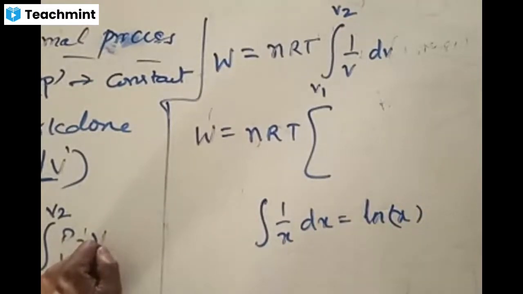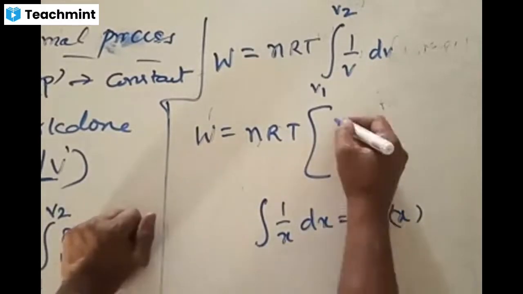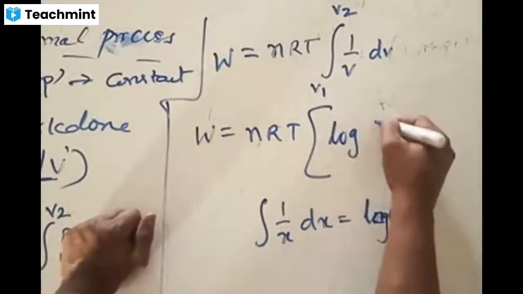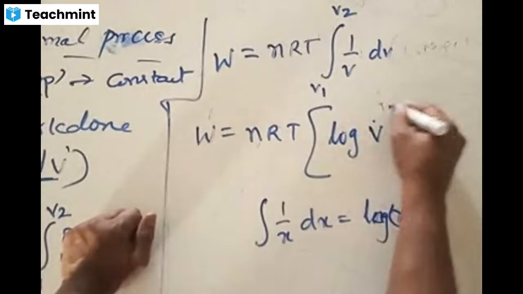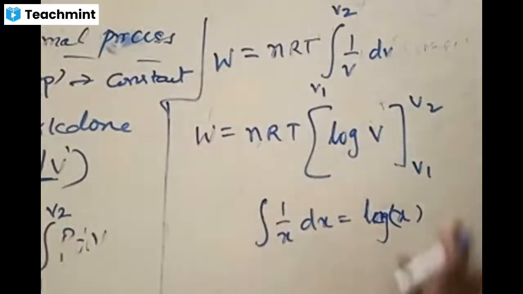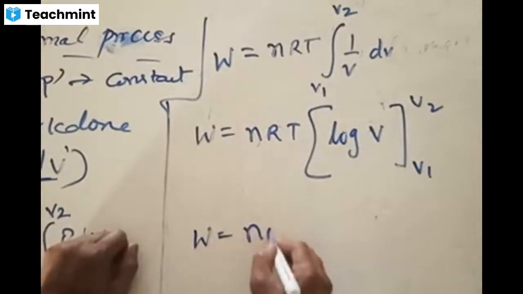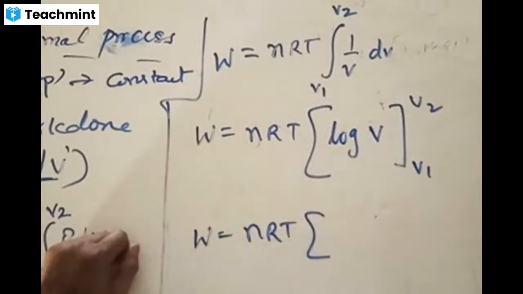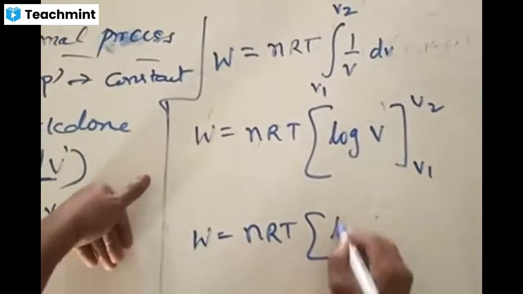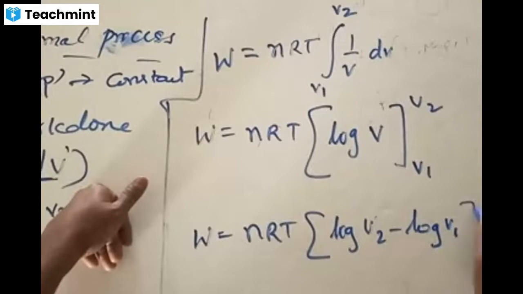There are two kinds of log, ln or log base 10. The integration of 1 by V dV can simply be replaced by log of V from V1 to V2. Therefore, the amount of work done is equal to nRT times log of final volume minus initial volume, log V2 minus log V1.